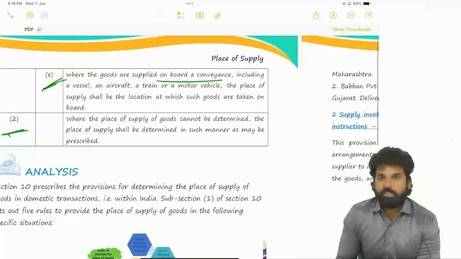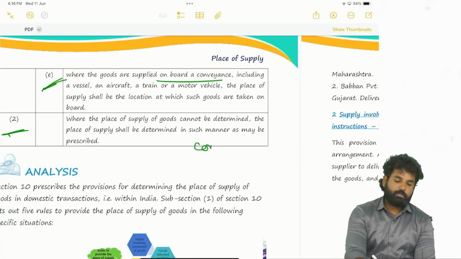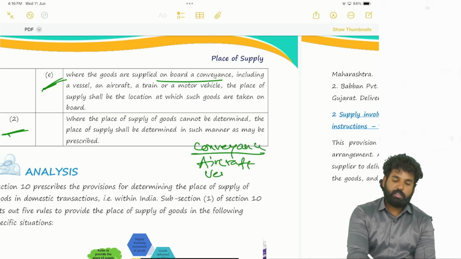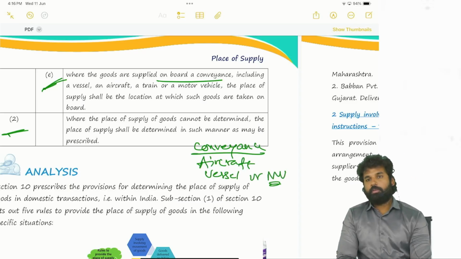Next, where the goods are supplied on board a conveyance. Conveyance means, as we already told, it may be an aircraft, a vessel, or a motor vehicle, whatever it may be.